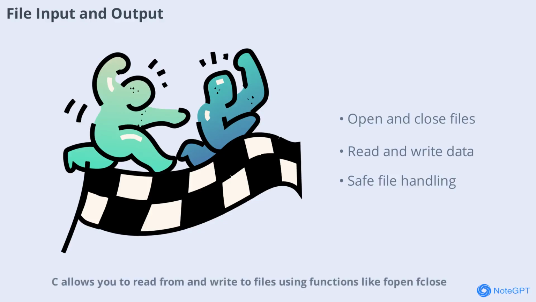C allows you to read from and write to files using functions like fopen, fclose, fread, and fwrite. File I/O is essential for storing data, logging information, and building real-world applications. We'll look at how to open, read, write, and close files safely in C.